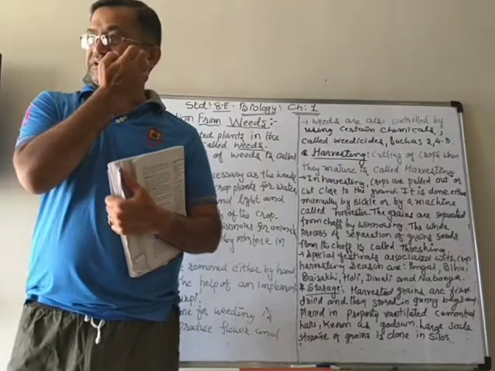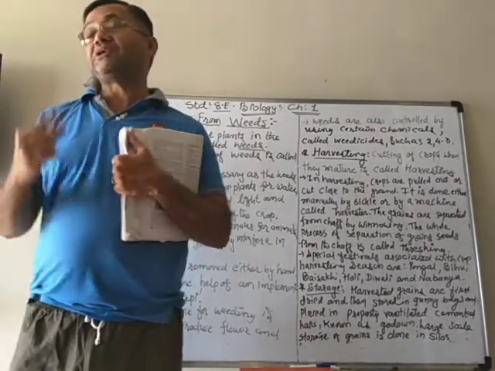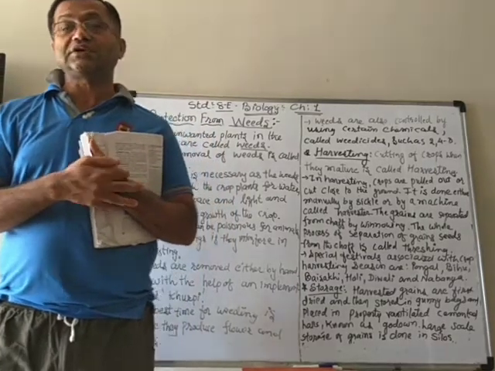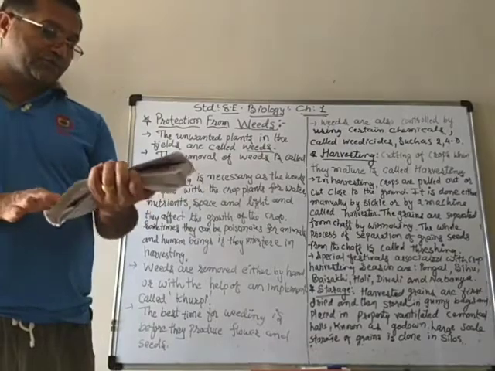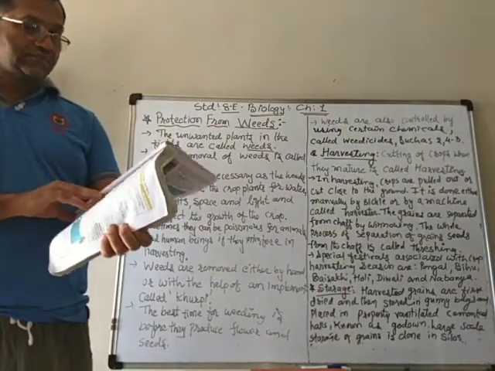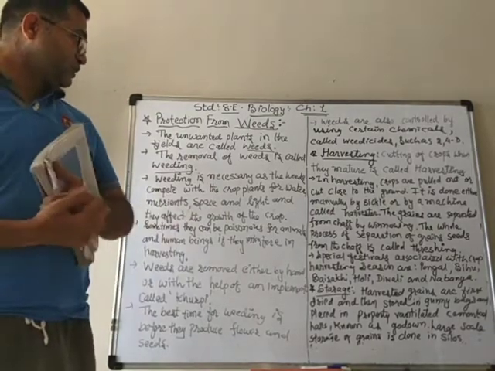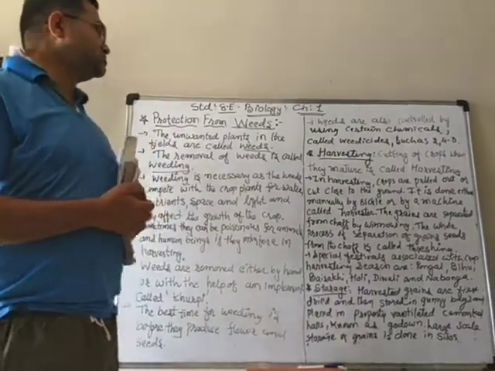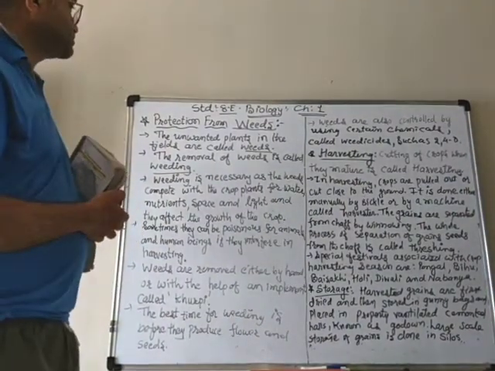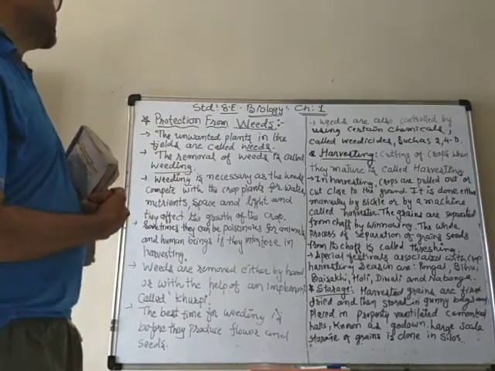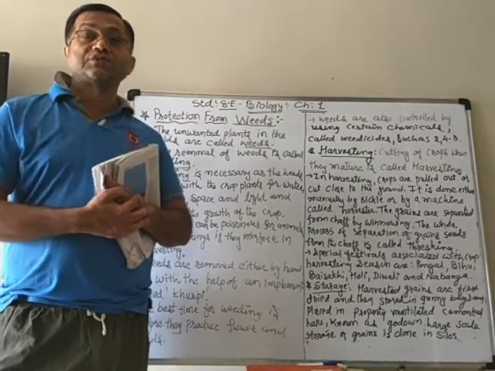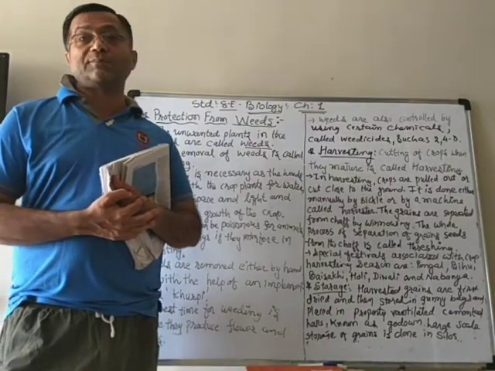Now, after that, last we learned about watering the plants. It means the process of giving water, which is known as irrigation. So now the next step is to protect the crop from the weeds. What are weeds? Weeds are the unwanted plants that grow along with the main crop in the field.